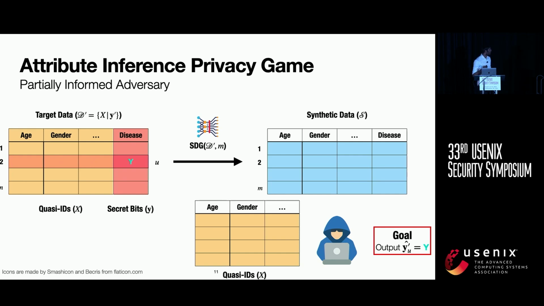The last thing I would like to note here is that although it seems like the synthetic data has the same number of records as the target data, in reality, because we are sampling the synthetic data freshly, they can have a different number of records in the synthetic data as well. Data analysts can choose to include more synthetic records or fewer synthetic records, but the idea is that this process should protect against all of this as well.